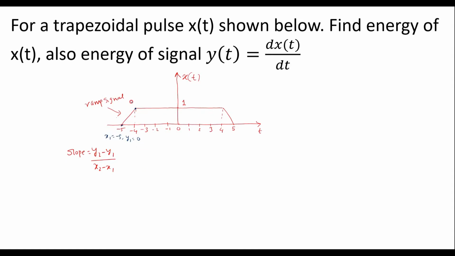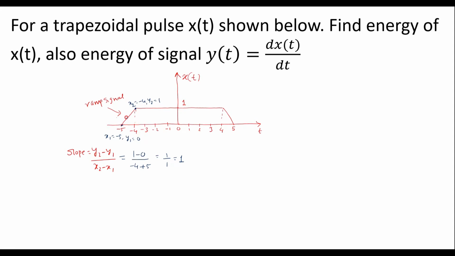Similarly, at this point x2 is nothing but -4, and y2 is the amplitude of this signal, that is 1. Therefore slope is y2 minus y1 divided by x2 minus x1, that is 1 by 1, which is equal to slope 1. Therefore, the slope of this ramp signal is 1. Slope is nothing but the magnitude of the ramp signal.